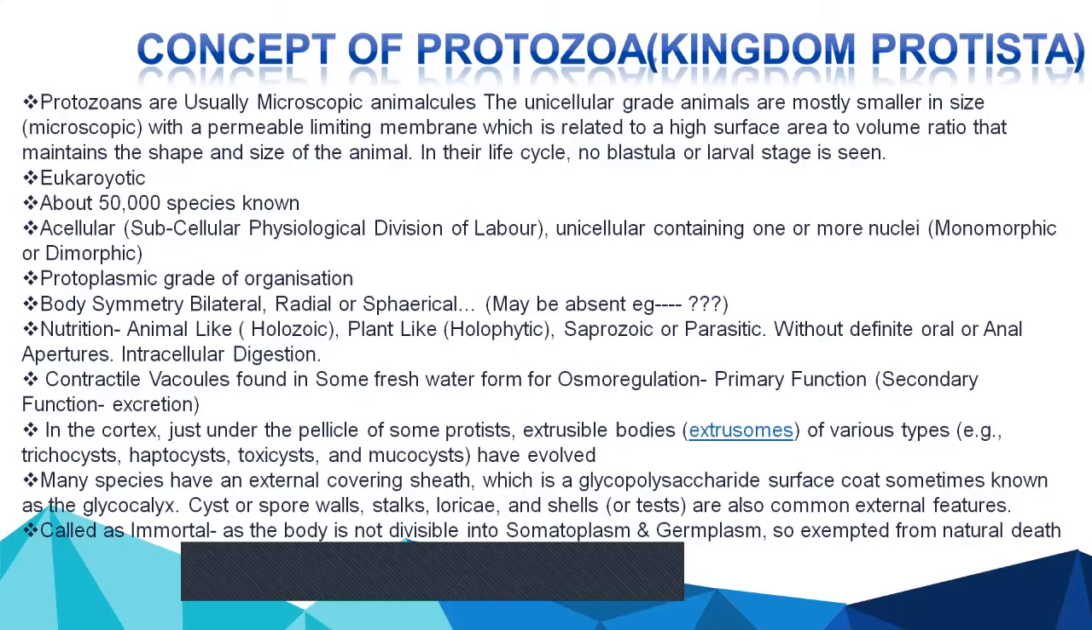So when the cell becomes large in size, the cell divides into two, and both the cells formed are the new daughter cells. So in a way, they are exempted from the natural death. So they are called immortal because the body is not divisible into somatoplasm and germplasm.